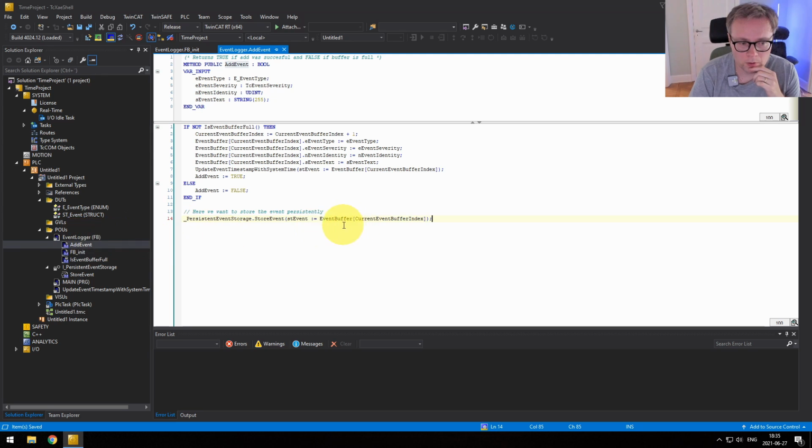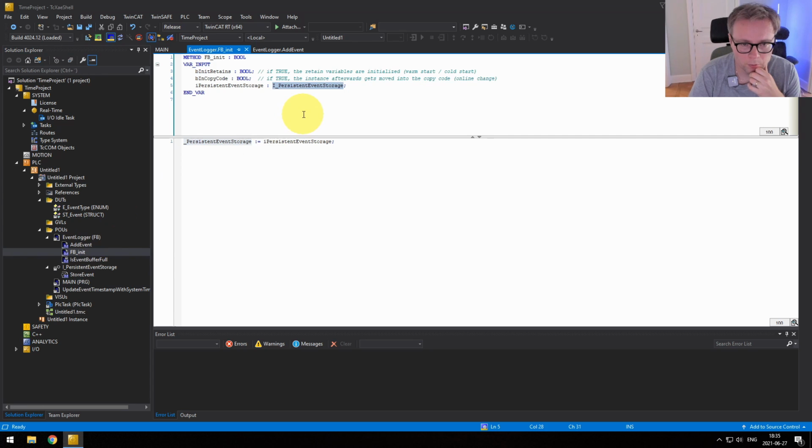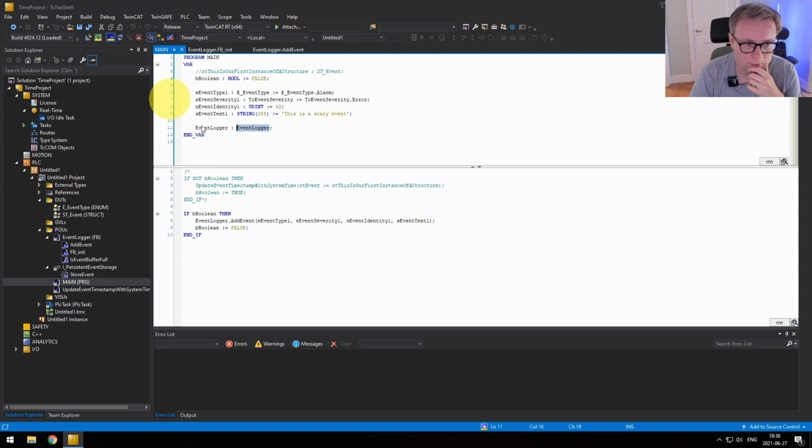This event logger function block doesn't need to know anything about how this is actually stored. That's done by whoever is implementing this interface. Okay, you save that. And now the next thing: if we try to compile this now, we will get an error, because when this function block is created, the FB_init method requires us to provide a reference to the interface, right? So if you try to build the solution now,